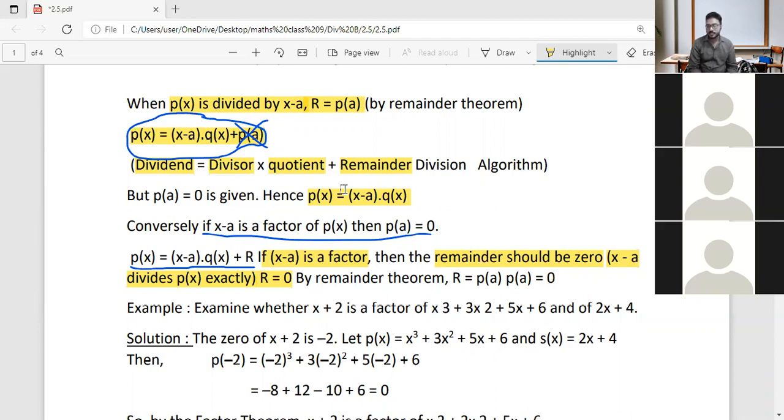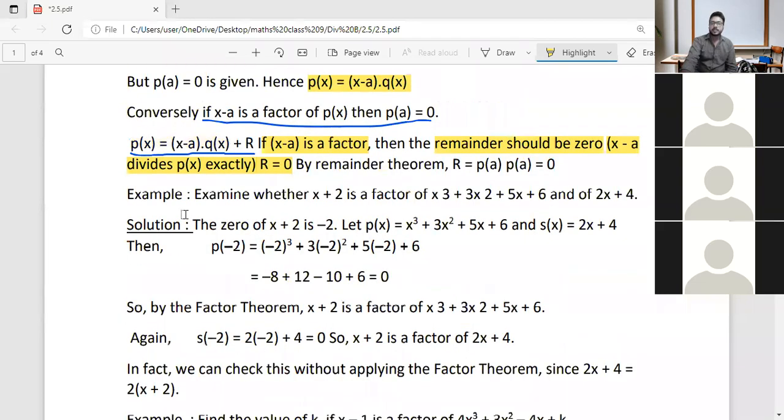Are you all clear with it? Yes, sir. Okay. If anybody is facing any doubts, you can tell me also. Now we are going to do an example. You will be asked questions like this.